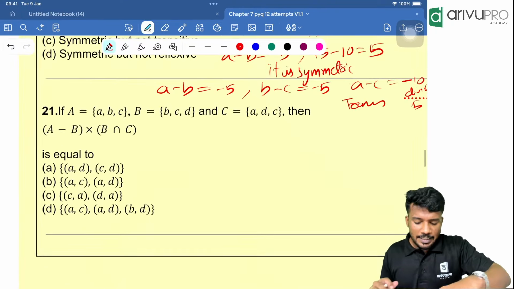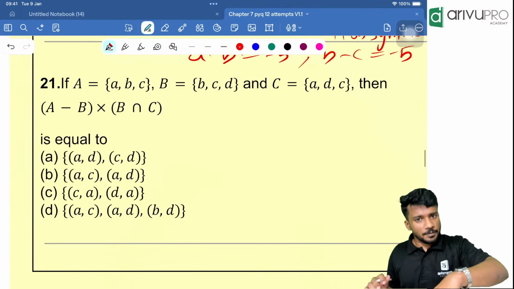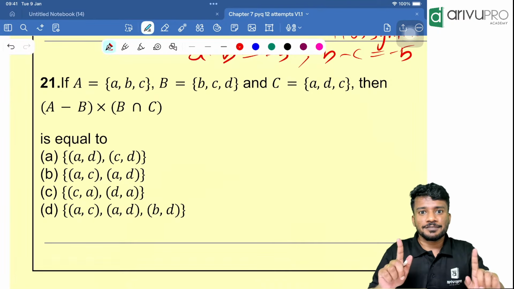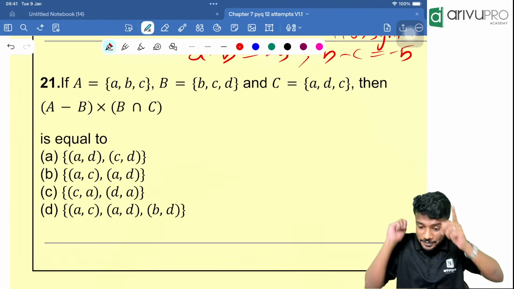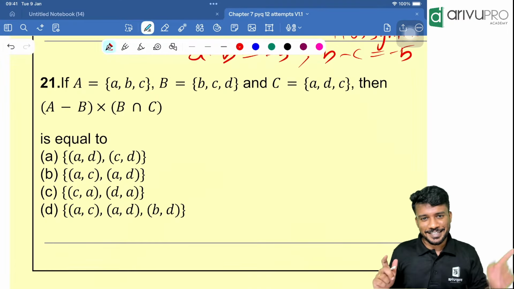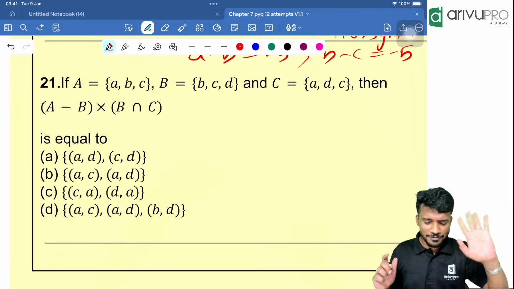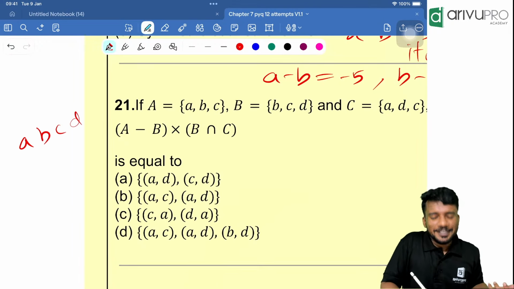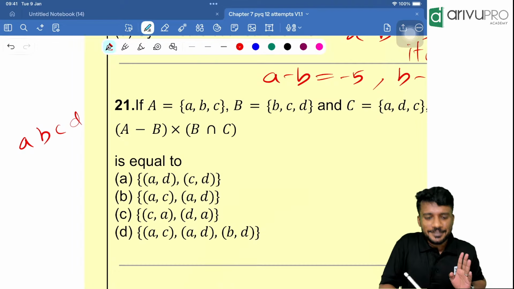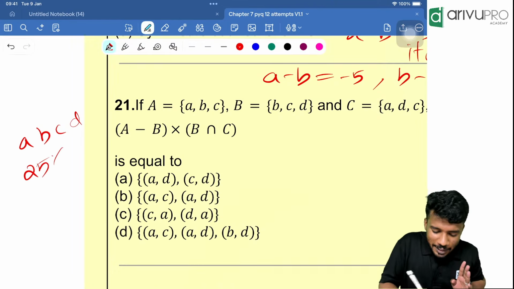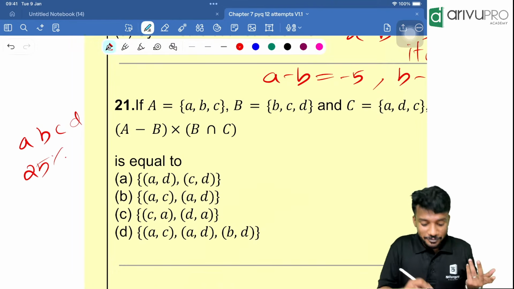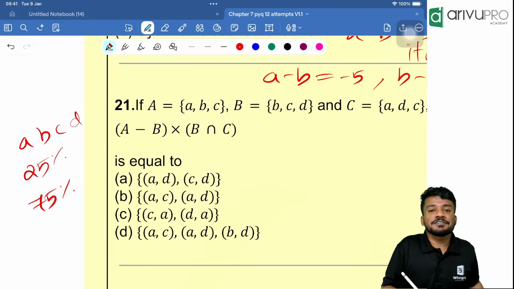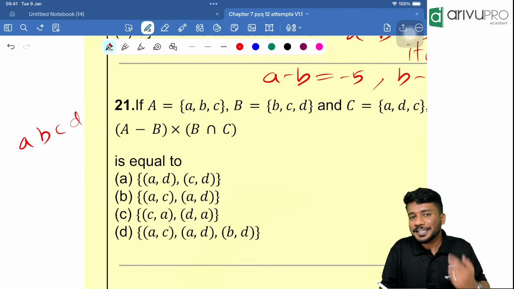Yes. Negative marking, it's part of the journey, but doing more questions will always help, but don't do inky pinky ponky. After solving it, you should mark the answer. If you do inky pinky ponky, the chances of a wrong answer are always high, right? The options are A, B, C, D. How many right answers are there? Only one right answer is there. That means the probability of you landing on a right answer is 25%, but the probability of landing on a wrong answer is 75%. So don't do inky pinky ponky, you will become a donkey.